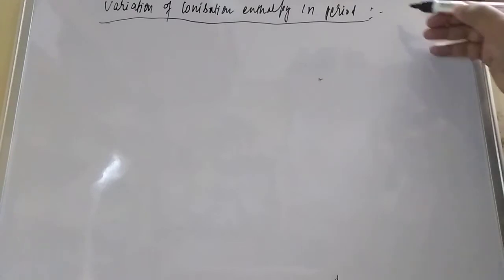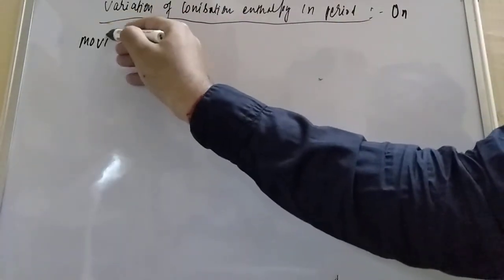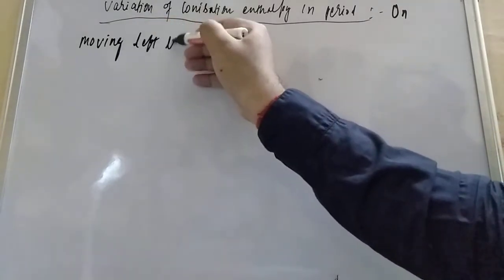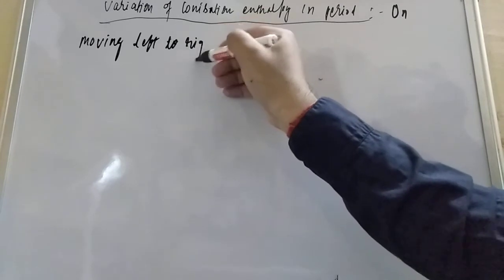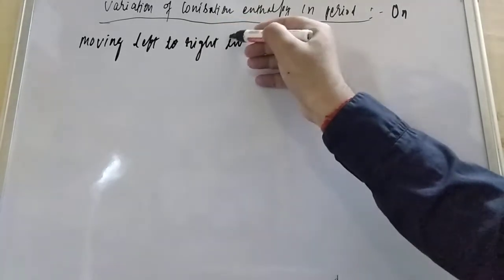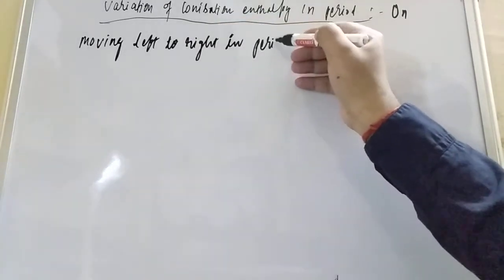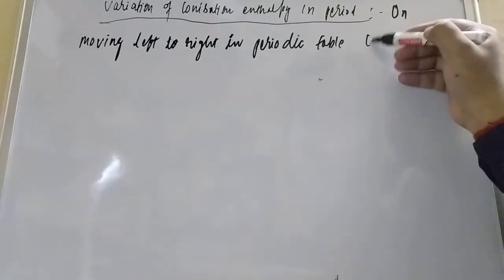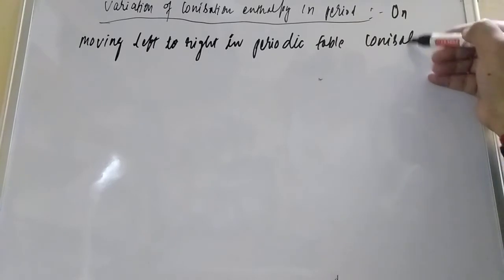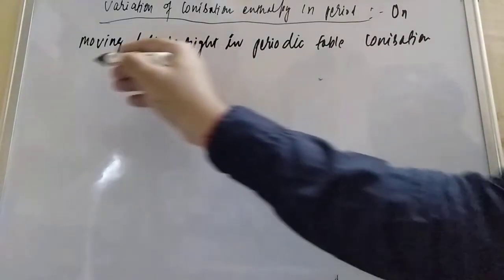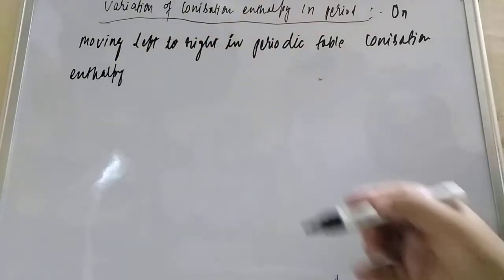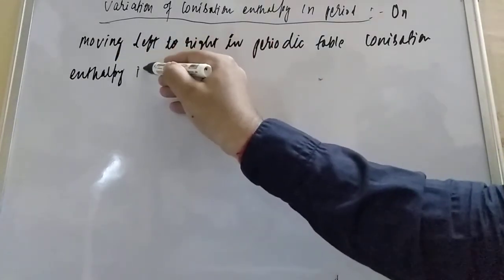So on moving left to right in the periodic table, ionization enthalpy increases.